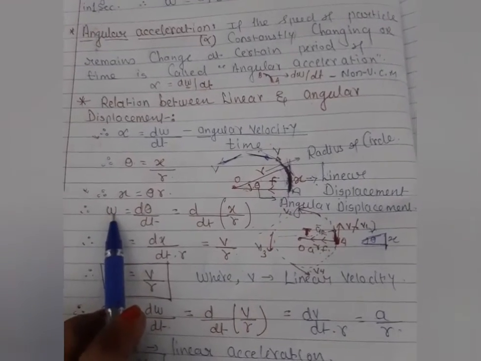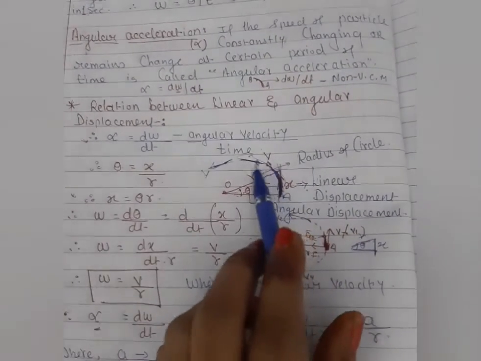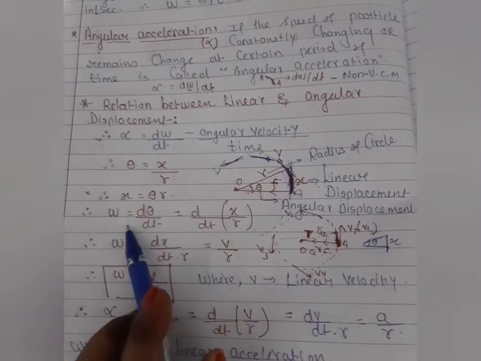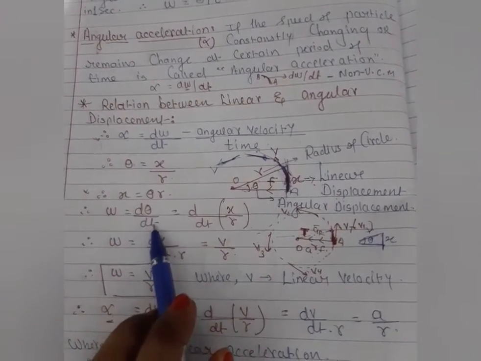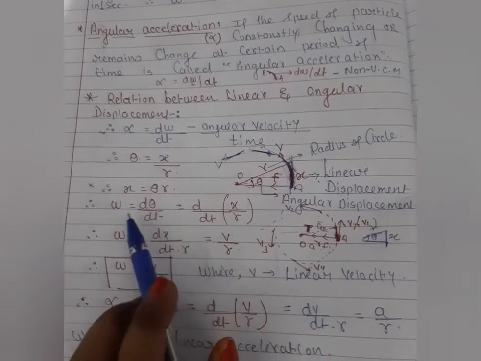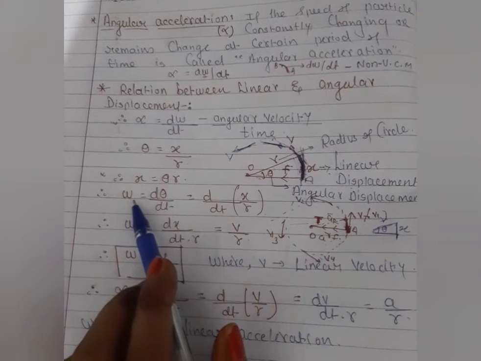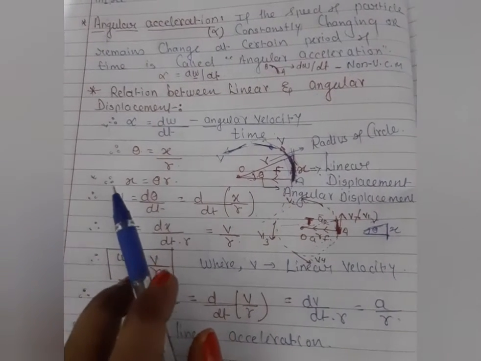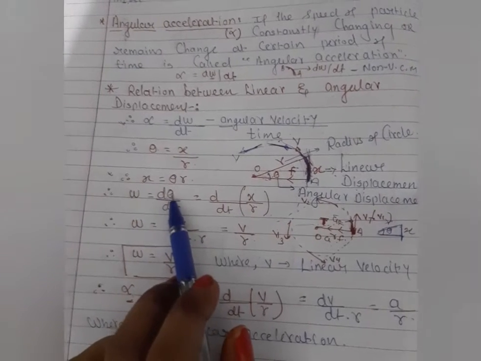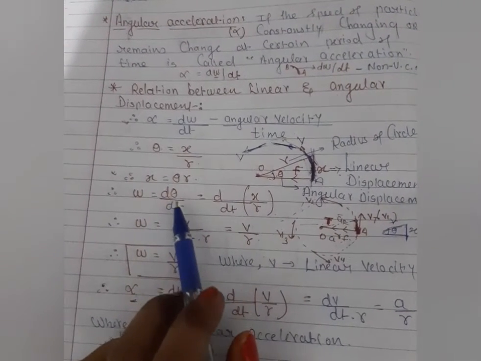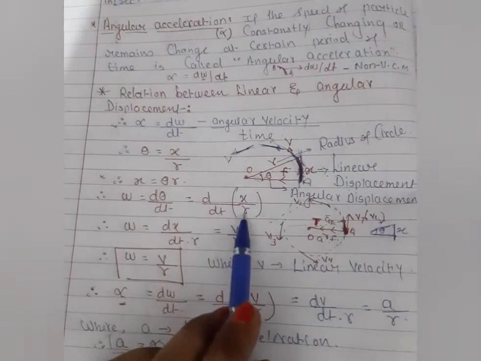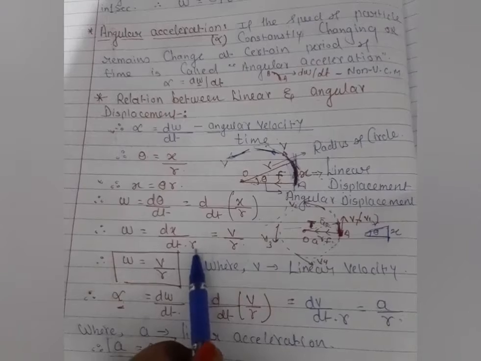angular velocity. During this process, the velocity of that particle has been changed in a circular motion. So in that condition, omega is equal to d theta by dt, angular displacement with respect to time. So d theta by dt is the angular velocity, denoted omega. Velocity means the displacement with respect to time, angular displacement with respect to time. So here theta is x by r, so dx by dt into 1 by r.